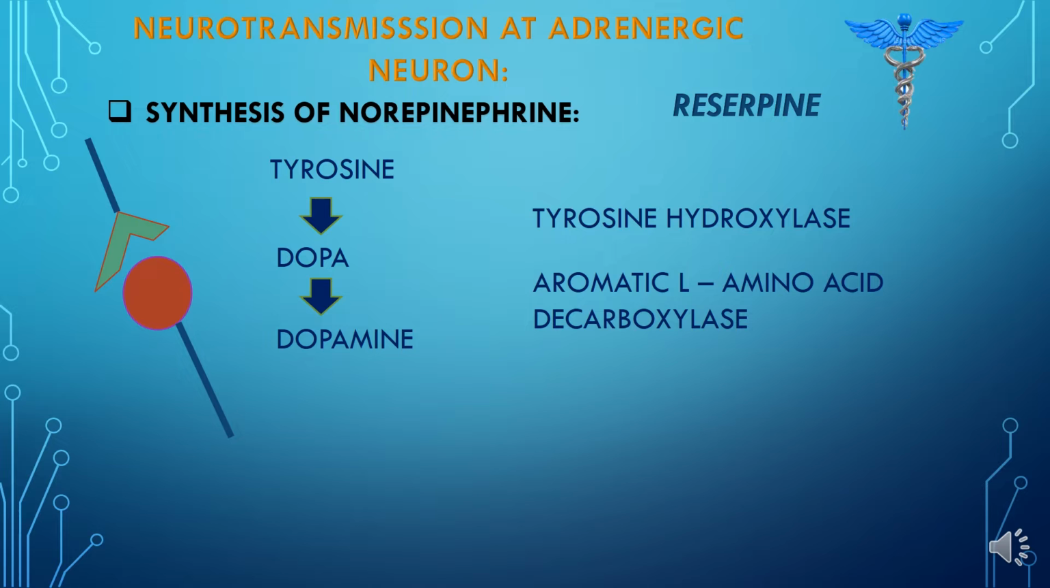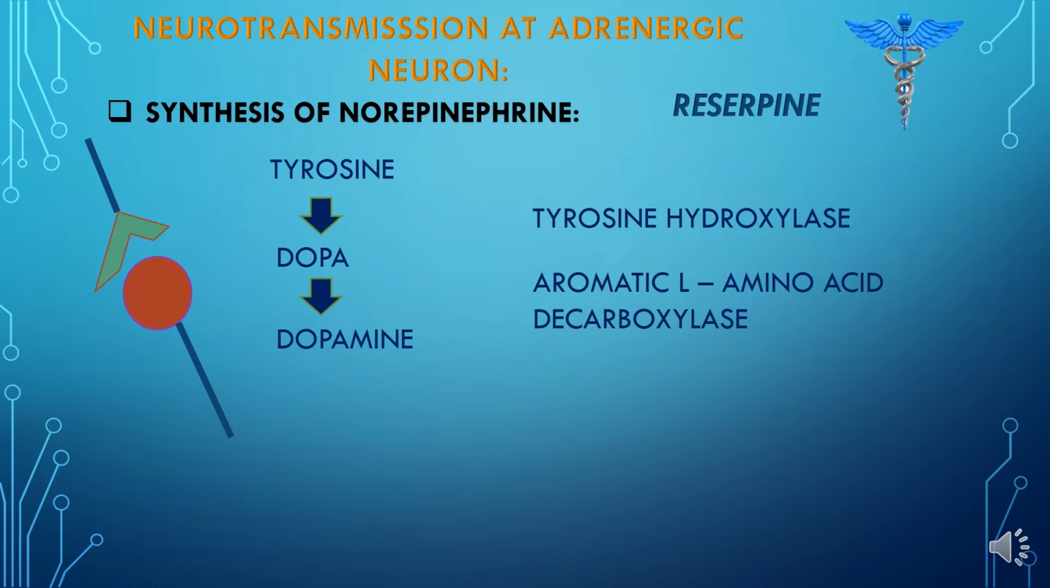So in order to prevent this conversion, we have to transport the dopamine into the synaptic vesicle through a transporter called the amine transporter system, right? And this amine transporter can be inhibited by reserpine. So remember, this drug, reserpine, prevents the dopamine from entering into the synaptic vesicle by the amine transporter.